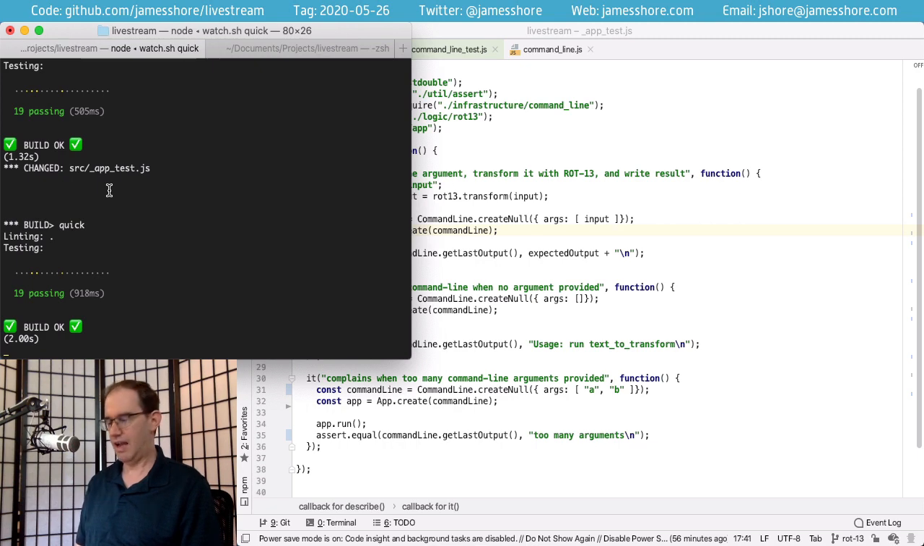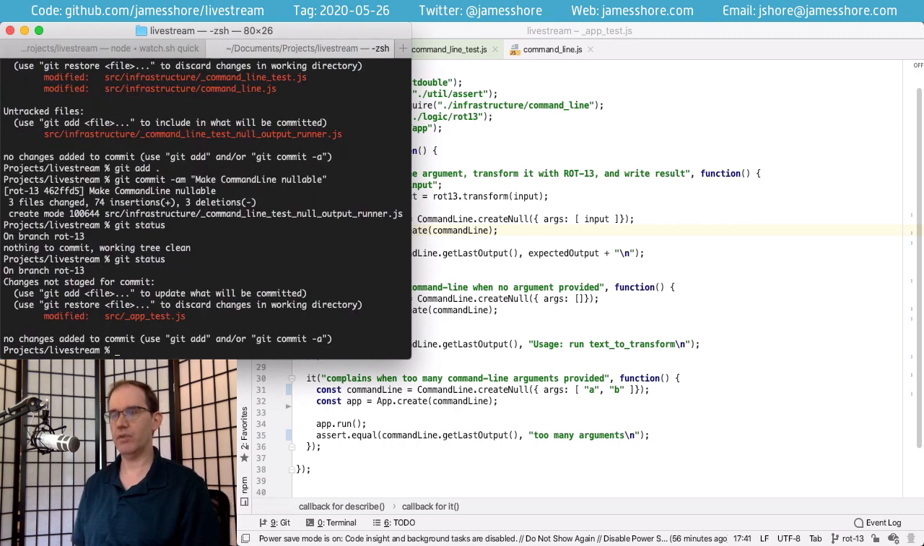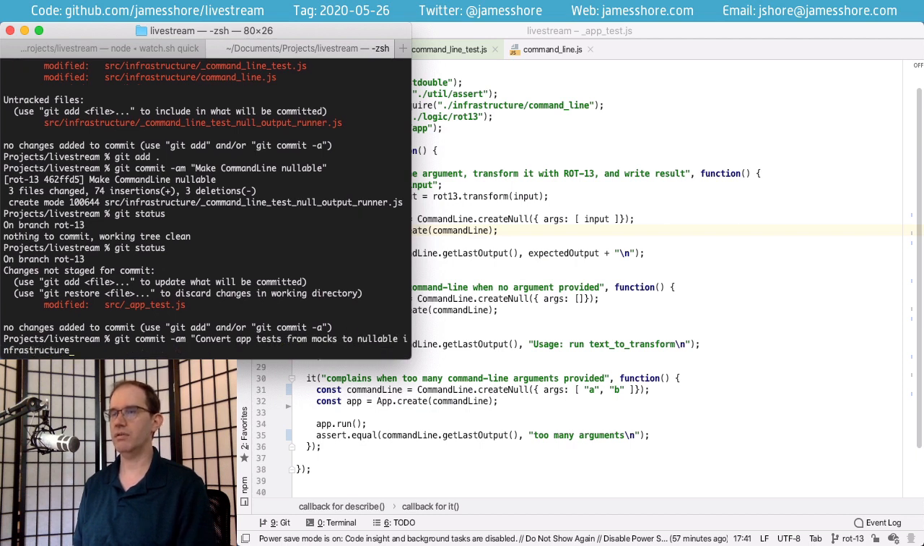So that is how this works. Let me go ahead and check this in. We're not quite done yet. I'm going to say that we've converted our app tests from mocks to nullable infrastructure wrappers.